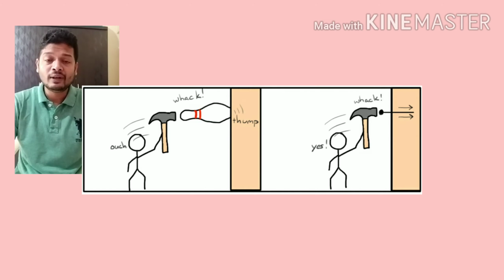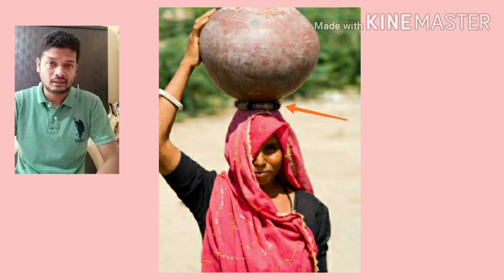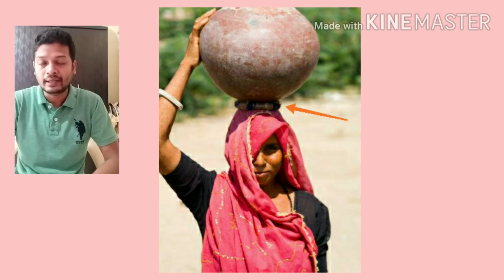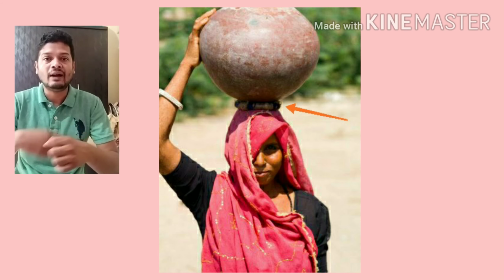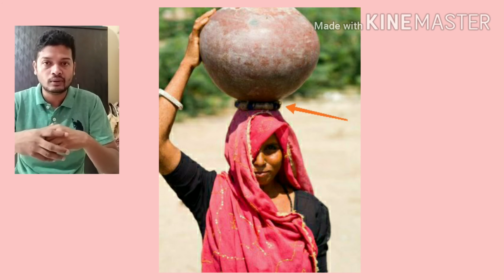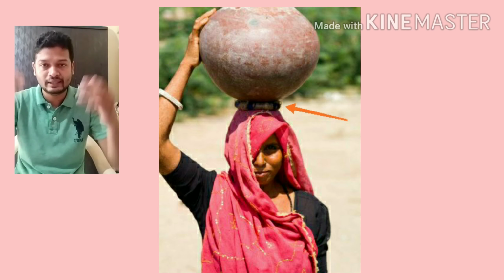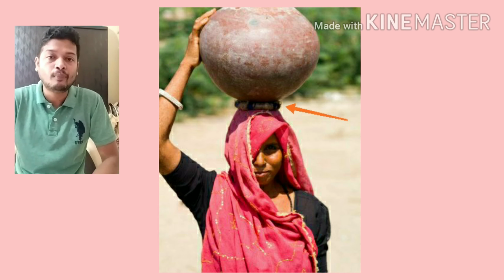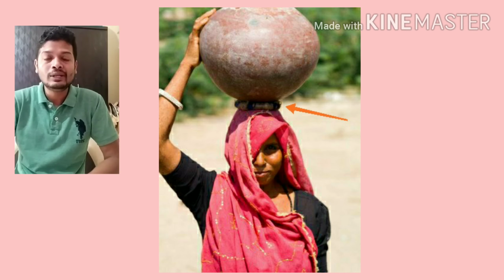Now, have you ever imagined why the people who carry water on their head, have you seen they just have a towel or something, they wind the towel into a round and keep it on their head and then they keep a pot on it. So why do they do so?